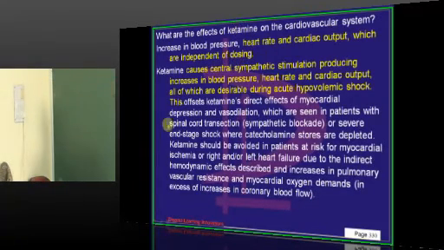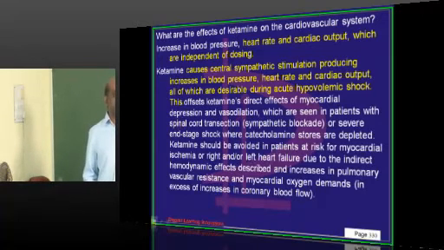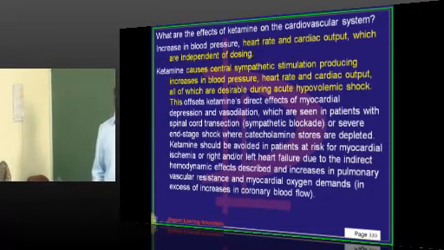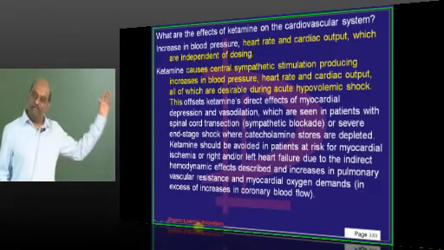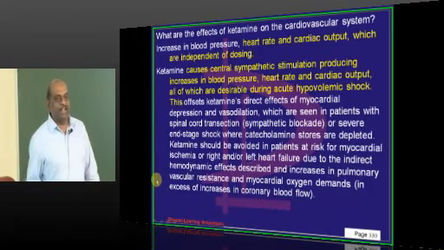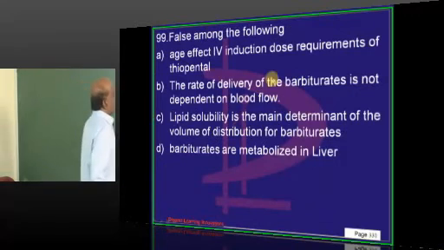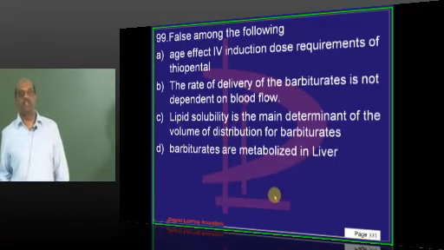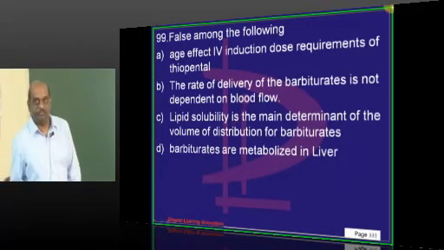Then what is the effect of ketamine? Ketamine is like taking a substance of abuse and dancing on the street. So everything, IOP, heart rate, heartbeat, everything will rise. What is the wrong thing out of all these, doctor?